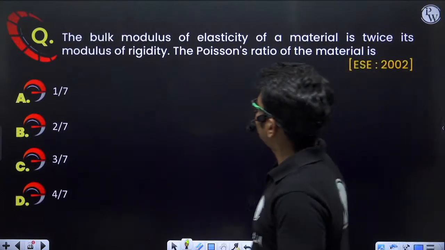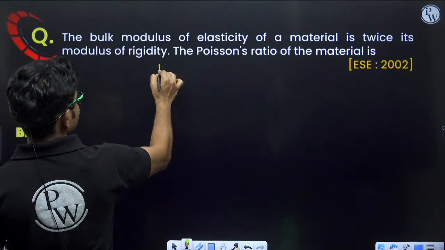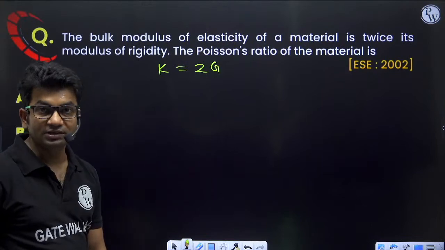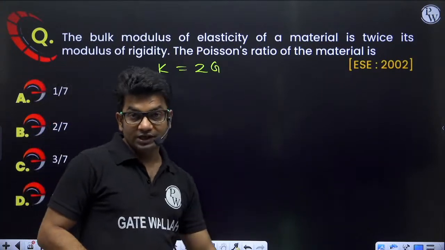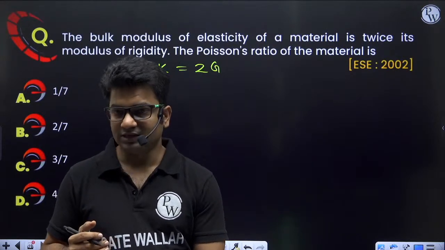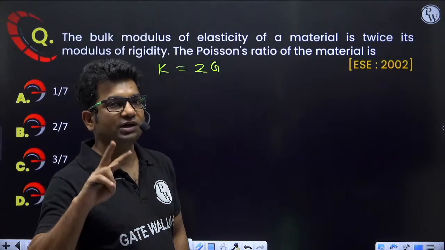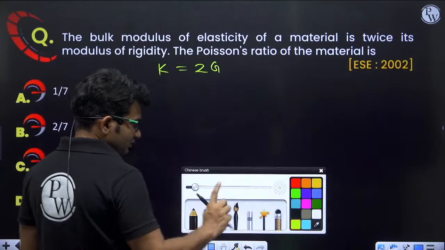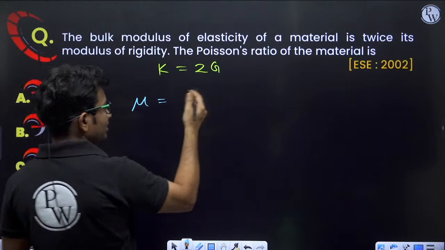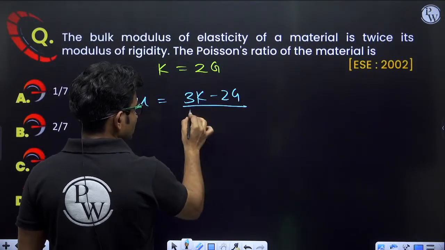Next question: the bulk modulus of elasticity of a material is twice its modulus of rigidity. That means K is equal to 2G. This is given. The Poisson's ratio of the material is? For this you must know all the 4 equations of relationship between elastic constants. Even if you don't know all 4, you must know at least the first 2 equations. From the first 2 equations we can also calculate, but if we know the other equations as well, it will be easier. So mu is equal to (3K minus 2G) upon (6K plus 2G).